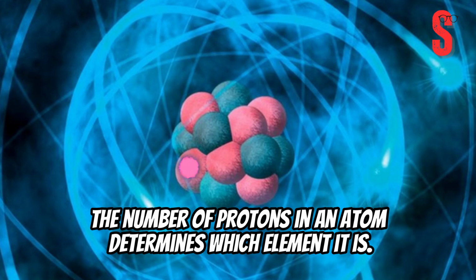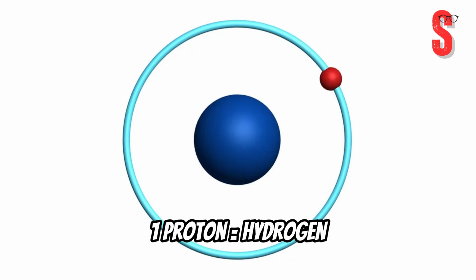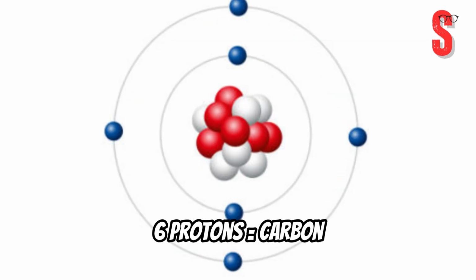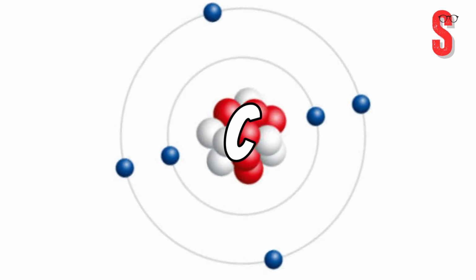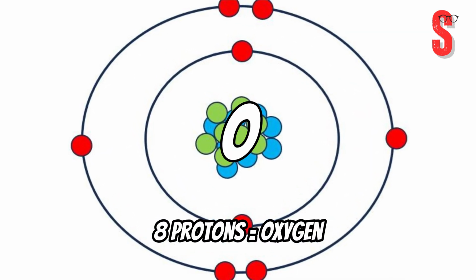The number of protons in an atom determines which element it is. For example, 1 proton equals hydrogen, 6 protons equals carbon, 8 protons equals oxygen.